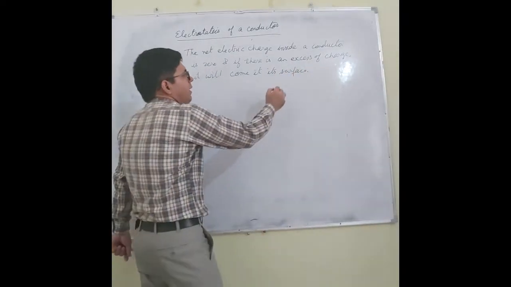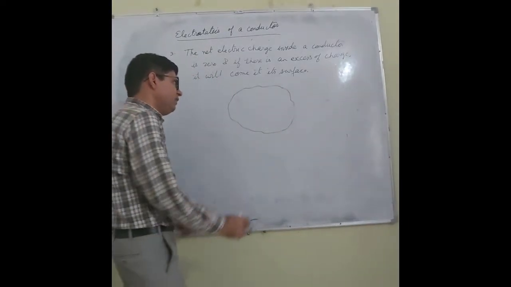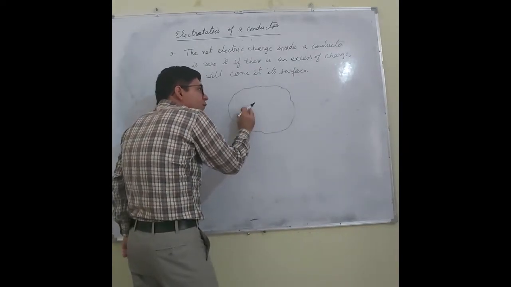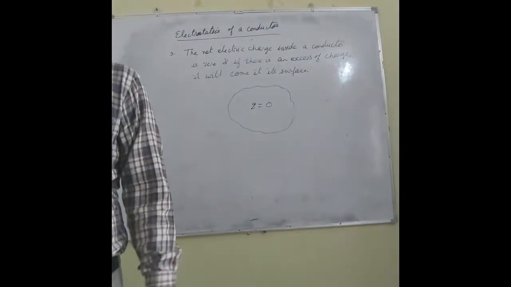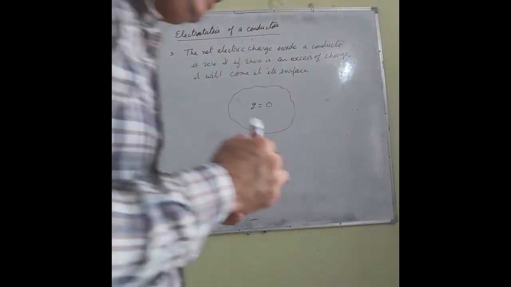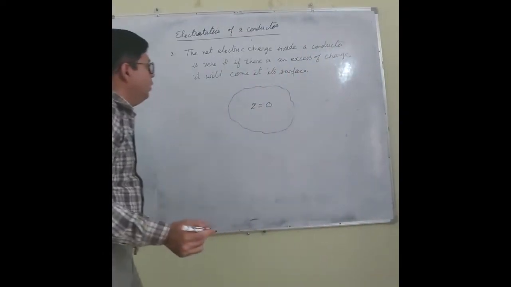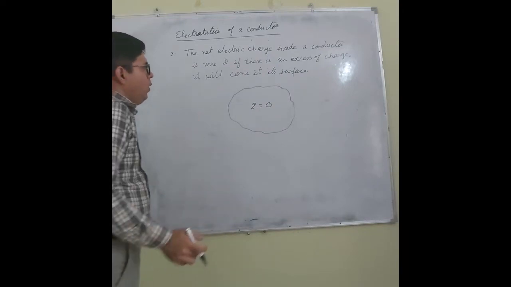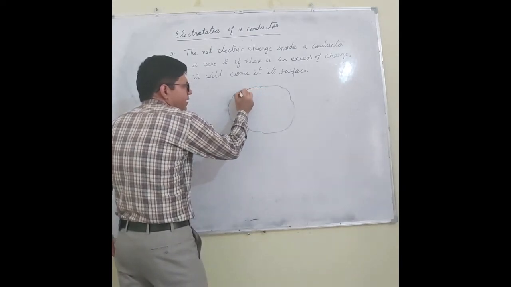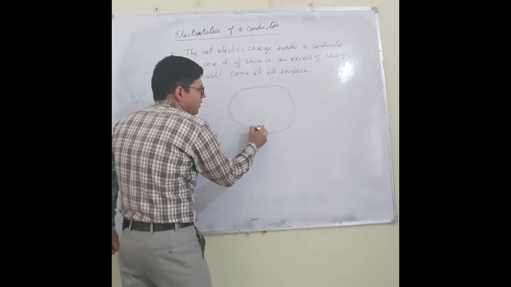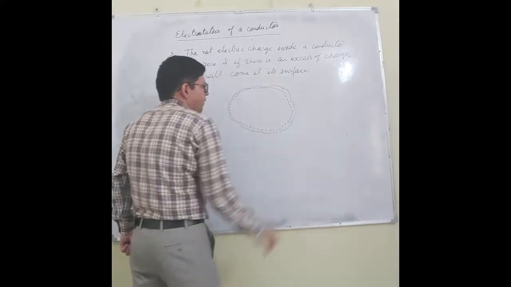What does it mean? If I am having this conductor, it says that in the interior of the conductor the total charge is zero. Why is it zero? Now I can prove this. Let us consider a Gaussian surface. This dotted one is the Gaussian surface, right?